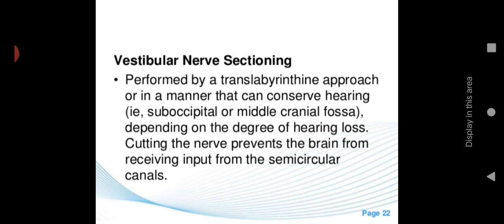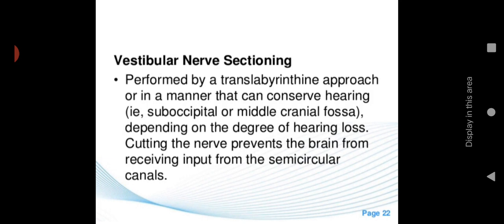So, in order to prevent vertigo: when the fluid is changing inside the inner ear, that particular change is communicated to the brain with the help of the nerves. Once the brain gets the information, only then will the person experience imbalance or symptoms of vertigo.